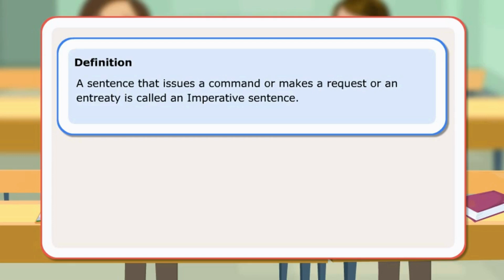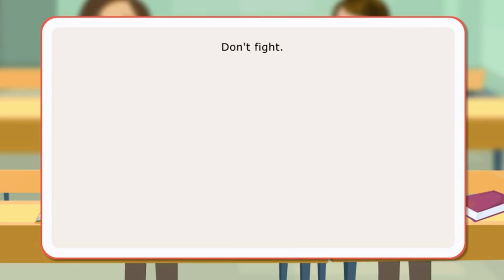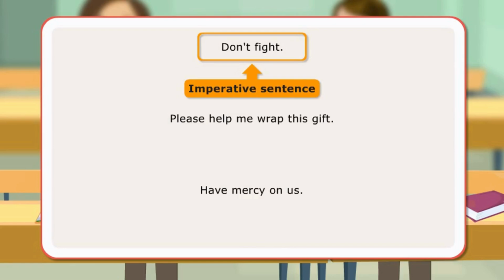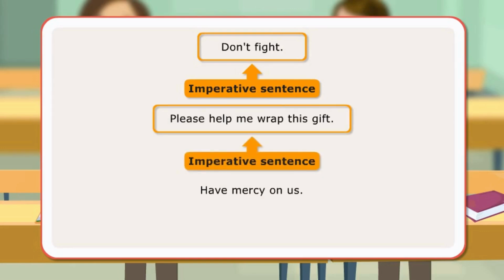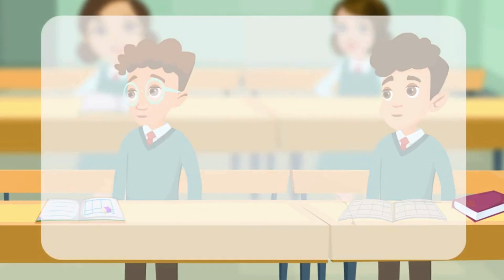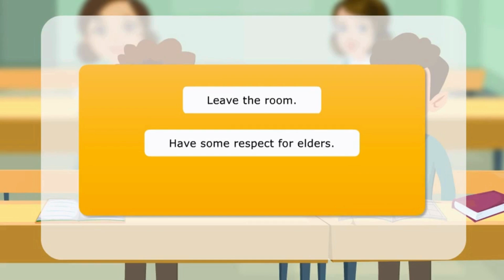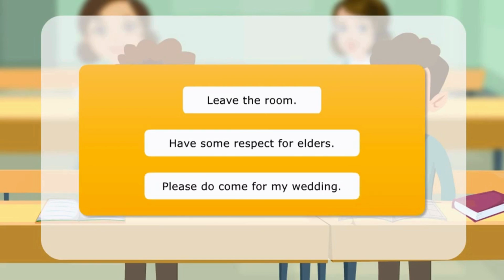Let us look at a few imperative sentences. Don't fight. Please help me wrap this gift. Have mercy on us. The first sentence is imperative because it issues a command. The second sentence makes a request and so is imperative. The last sentence is an entreaty and so an imperative sentence. Here are examples of some imperative sentences. Leave the room. Have some respect for elders. Please do come for my wedding.